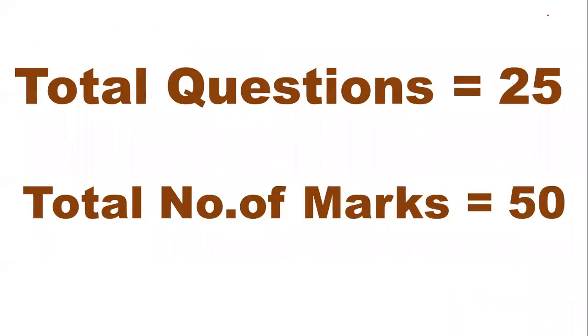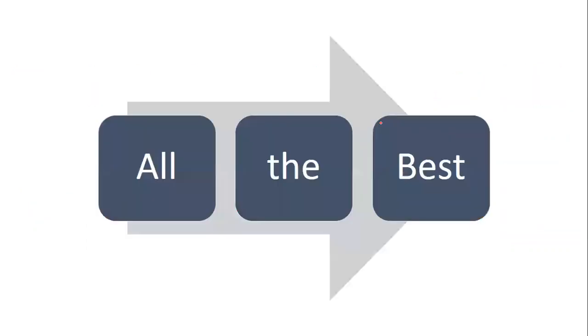Now we have a total number of questions as 25 today. The marks allotted is 50, so each question carries 2 marks. All the best to all the students. Let us see on a scale of 25, that is if you are counting as 25 or if you are counting as 50 as per marks, let me know what is your exact score.